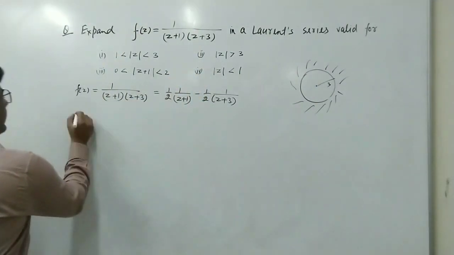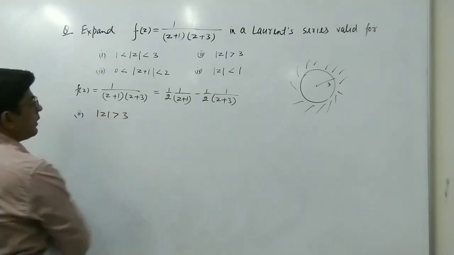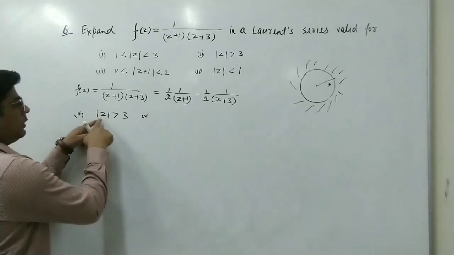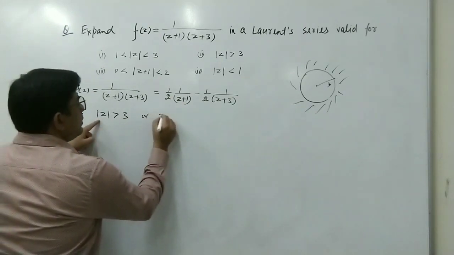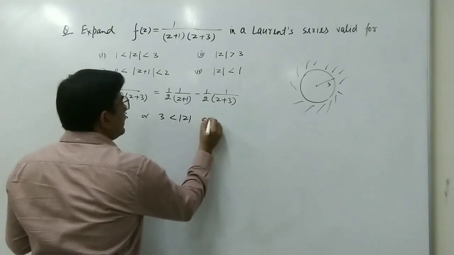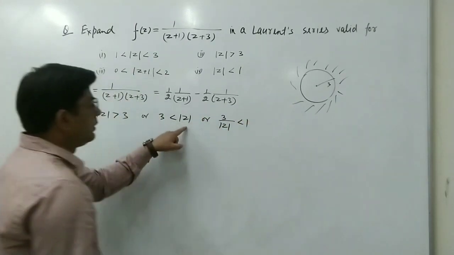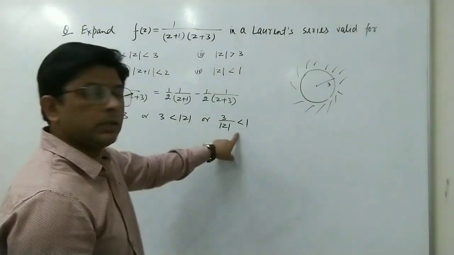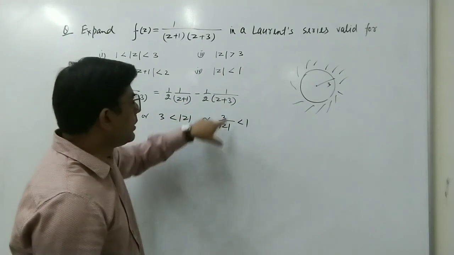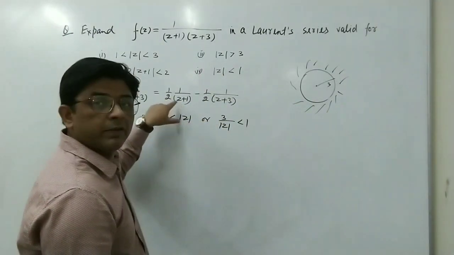Now in the second case the region is mod z greater than 3. By using this region we can write 3 is less than mod z, or we can write this as 3 upon mod z less than 1. So in this term we can write it in the form 3 upon z, but here we do not have 3, we have z or 1.